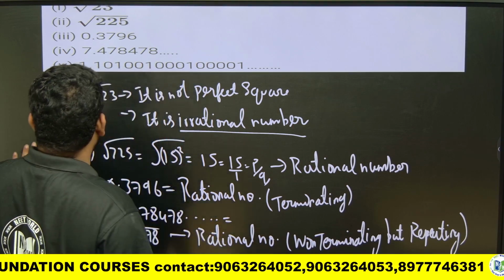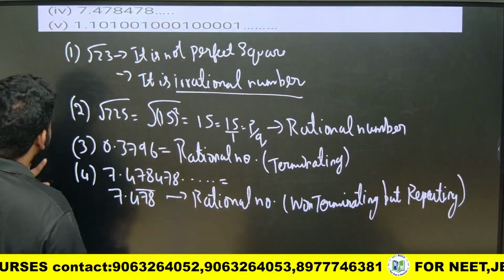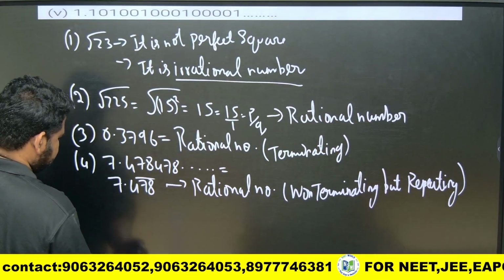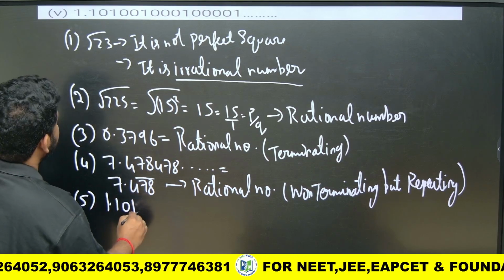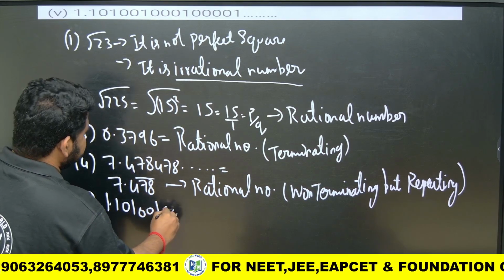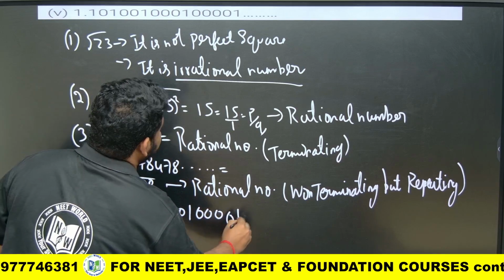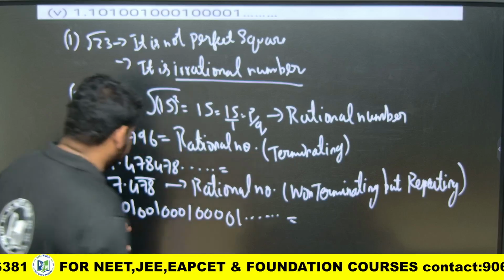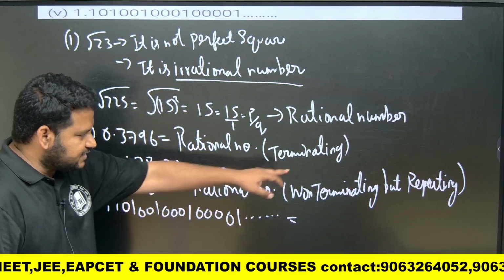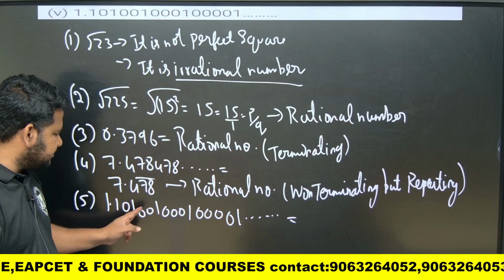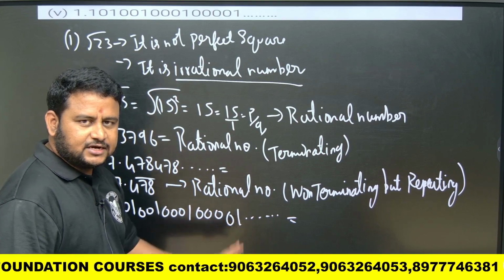What is the fifth question that is given? Have a look at the fifth question, that is 1.10, 1001, 0001, 400, 4 zeros and 1. So see here, friends, first of all, it is not terminating. Is it repeating? Definitely not. If there are 3 zeros, 4 zeros, it is not terminating, and non-repeating also.